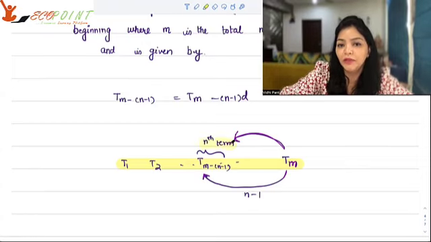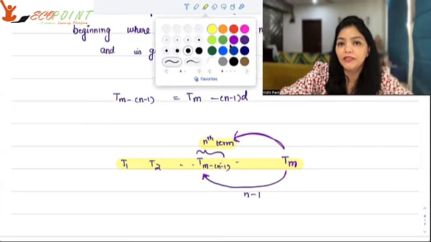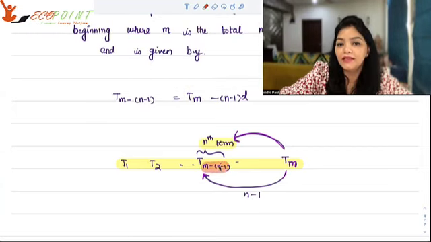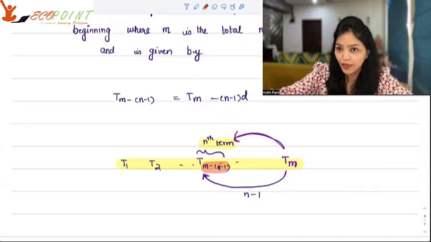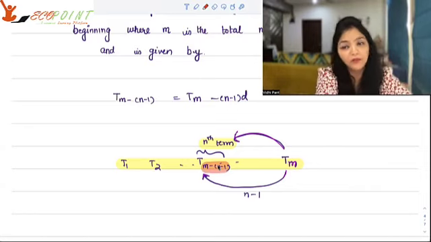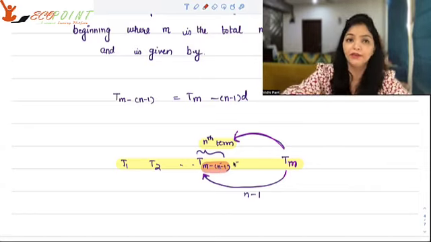And the nth term will basically be the m minus n plus 1 term, because you're coming n minus 1 times back. Then only you can reach the nth term from behind. Okay.